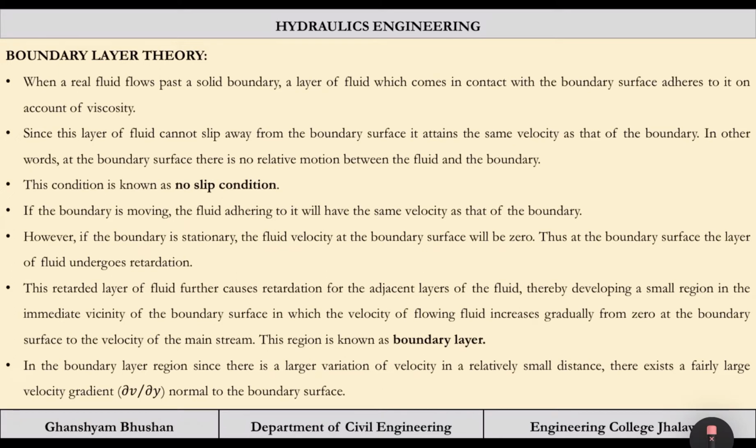That is why they both have the same velocity. If the boundary is moving, the fluid adhering to it will have the same velocity as that of the boundary, as I have explained. However, if the boundary is stationary, the fluid velocity at the boundary surface will be 0. So in a simple way, whatever is the velocity of the boundary, the layer nearest to the boundary will acquire the same velocity. Thus at the boundary surface, the layer of fluid undergoes retardation.